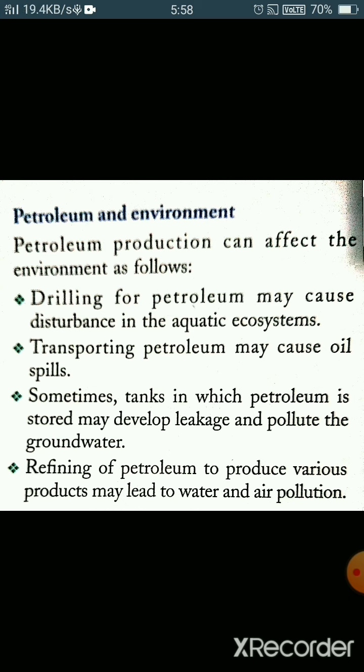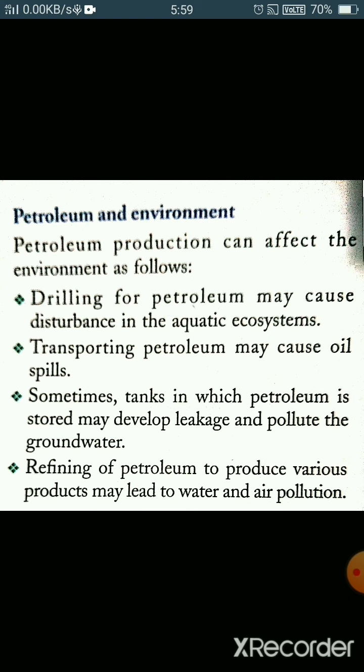Sometimes tanks in which petroleum is stored may develop leakage and pollute the groundwater. Another is that refining of petroleum to produce various products may lead to water and air pollution. So in this way, petroleum pollutes our environment.